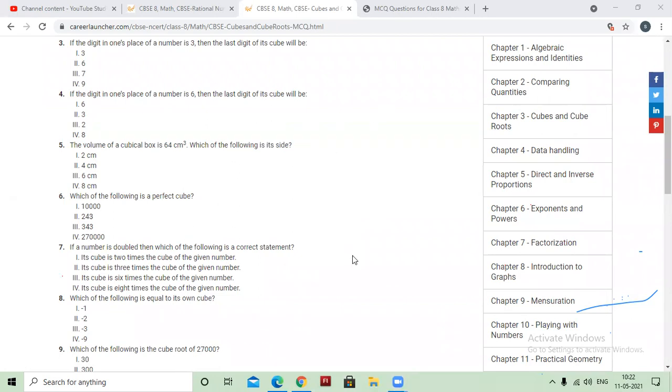If a number is doubled, then which of the following is the correct statement? Its cube is 2 times the cube of the given number. Take a small example, like 2. अगर आपने 2 का डबल किया तो क्या हो जाएगा? 4. 2 का डबल करोगे 4 हो जाएगा. अब आपके पास दो नंबर है, 2 है, एक उसका 4 है. 2 का क्यूब क्या होगा? 8 और 4 का क्यूब क्या होगा? 64.